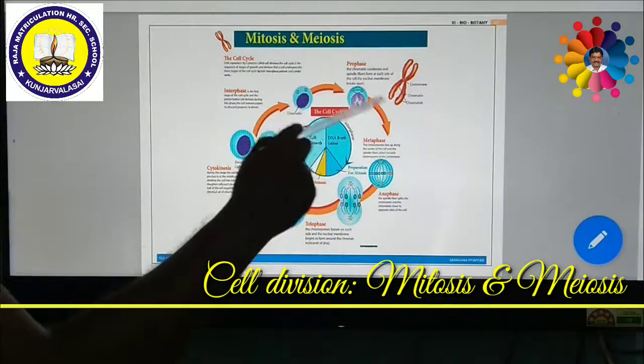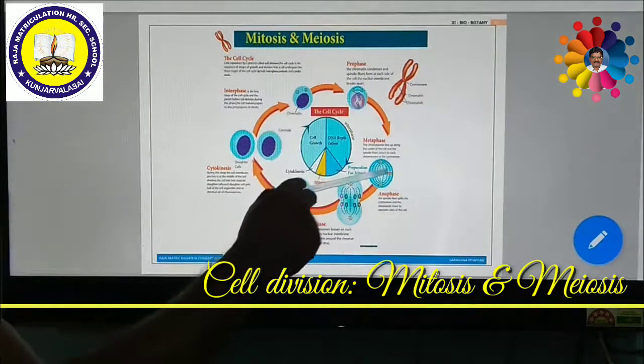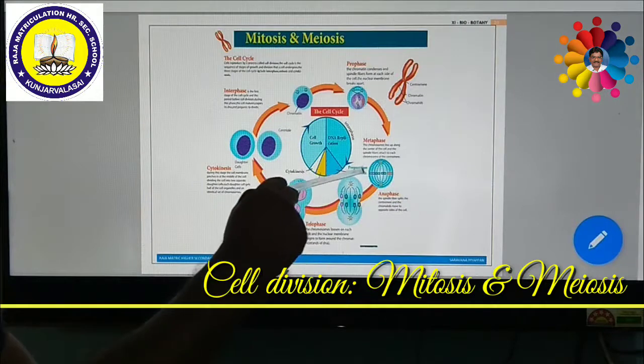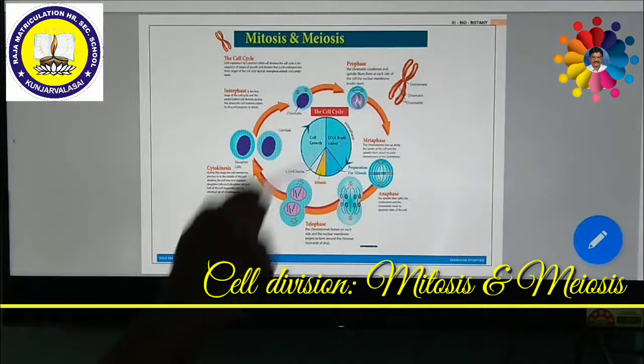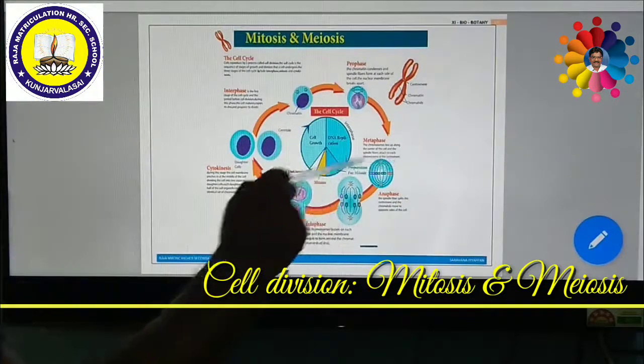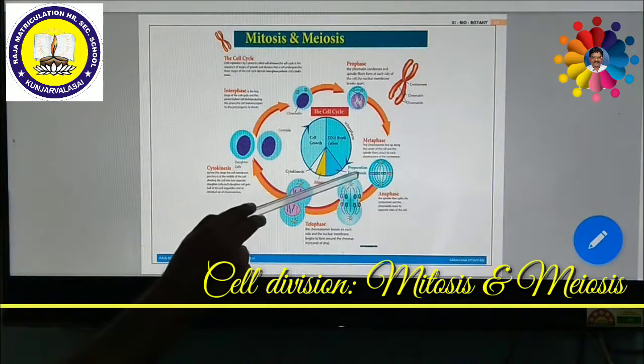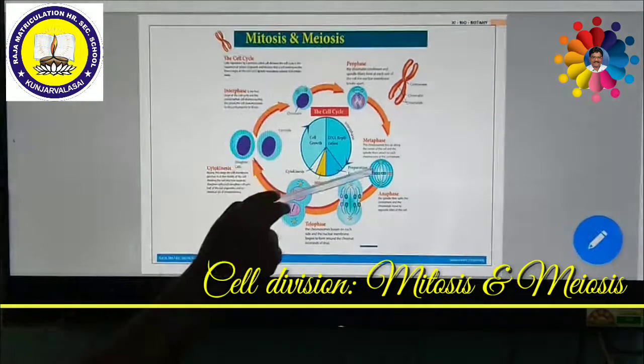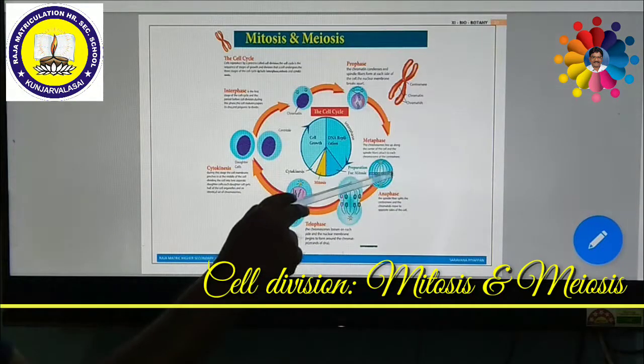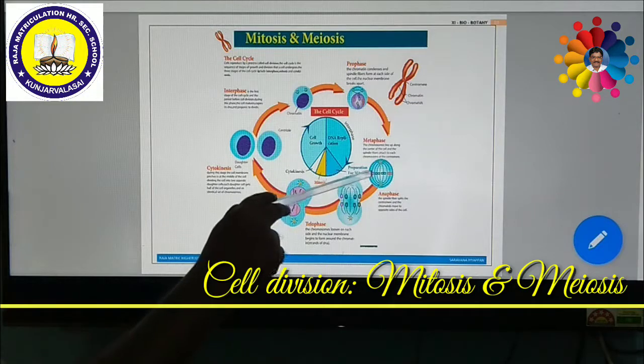Then all these chromosomes are at the middle. That means at the equatorial plane, all the chromosomes are organized together at the center. This stage is called metaphase. As the homologous chromosomes are arranged, in the meantime spindle fibers are formed. So here the spindle fibers, here also a spindle fiber.